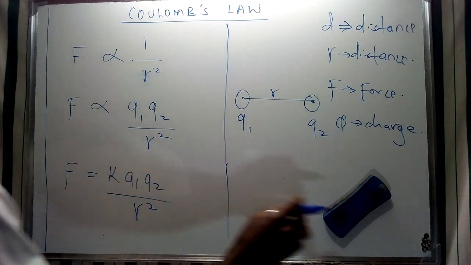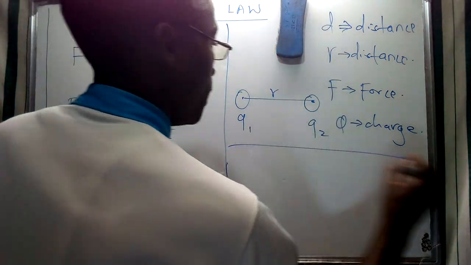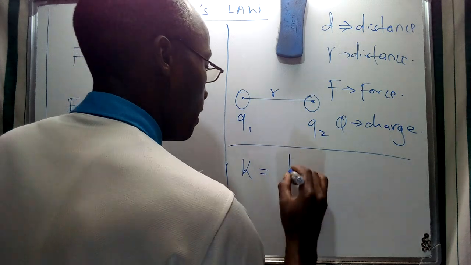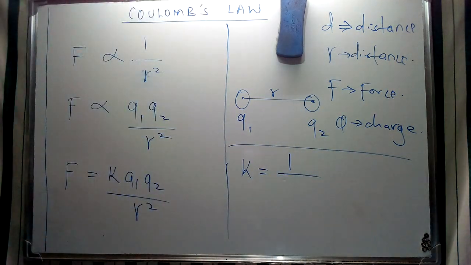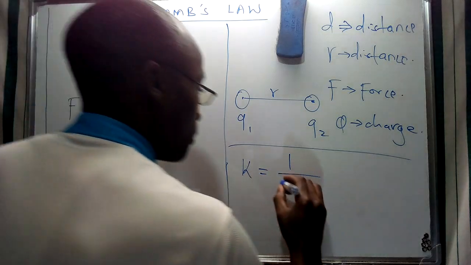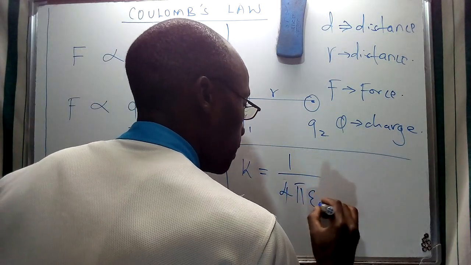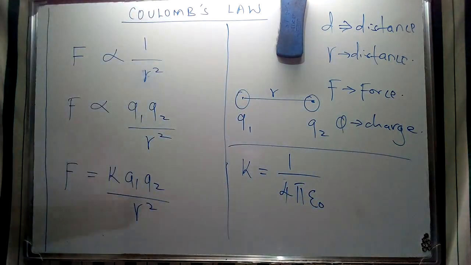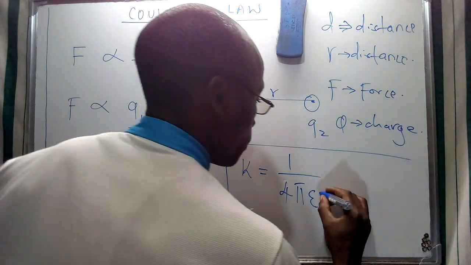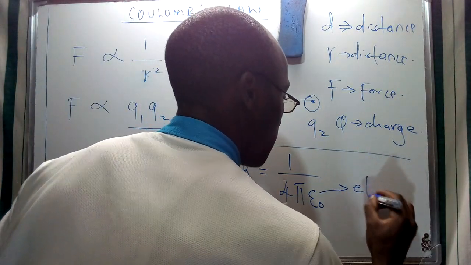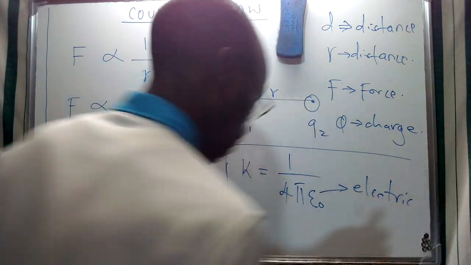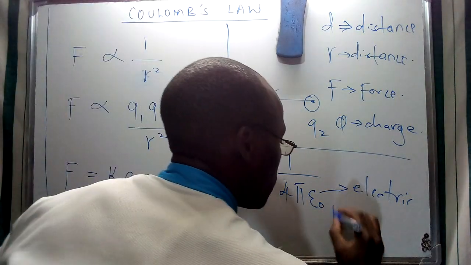So this specific letter K that I've indicated in this particular sense represents the constant, the proportionality constant, which is going to be given as 1 over 4 pi epsilon naught. So we're going to see those specific constants being applied repeatedly in some of the videos that we're going to learn, whereby I can just indicate this one. This is going to refer to what we call electric permittivity.